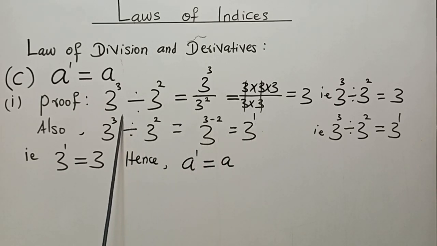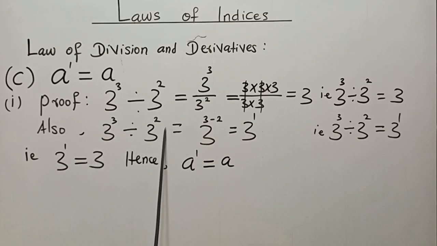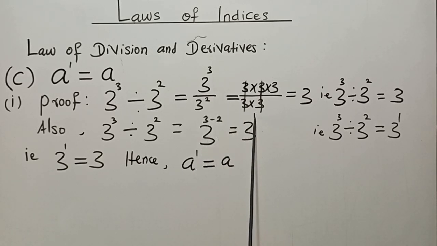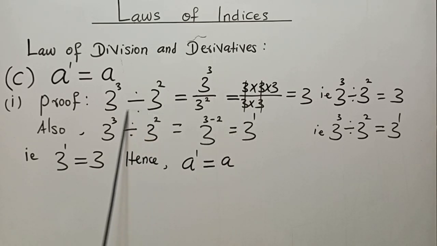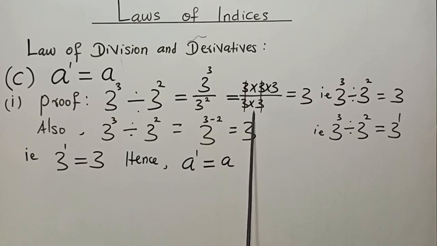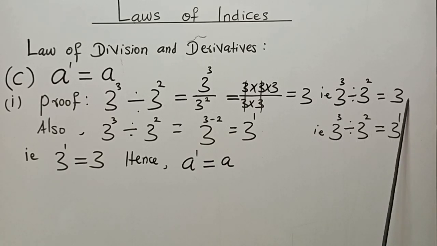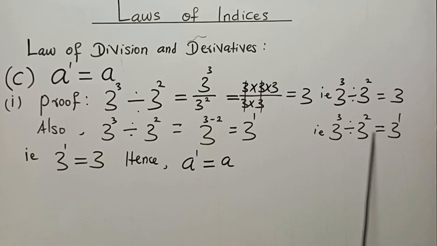Therefore, we also conclude that this number operation, which is the same thing as this number operation, is now equal to 3 raised to the power 1. I hope you know where this 1 came from. 3 minus 2 is equal to 1. We therefore summarize that this is equal to this. See the summary here. Since this operation gave us this, and the same operation gave us this, by that same logic,